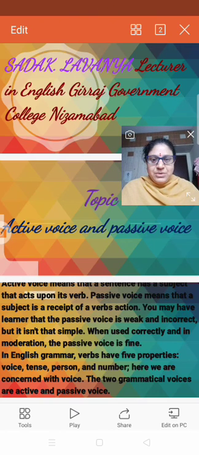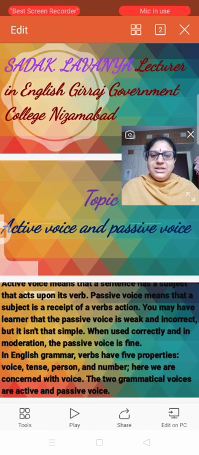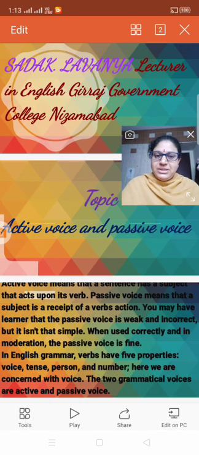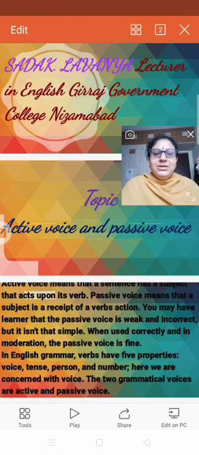Active and passive voice also take a part in the grammar. So what is the active voice and what is the passive voice? The differences between the active and the passive voice. Right?